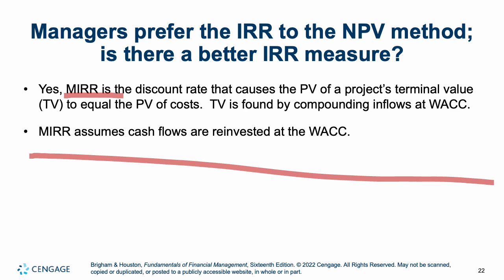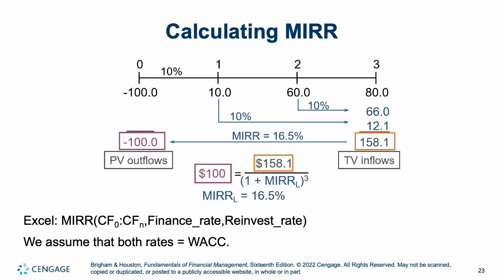the money we make. So MIRR is the same as IRR, but it's assuming your cash flows are being reinvested at your cost of capital. And how do we calculate it? Well, use Excel once again. Our formula here, instead of IRR, is equals MIRR. You put your cash flows in order, starting with 0 and going to N, or the last one you have. And then you have two things: your finance rate and your reinvest rate. When you're keying it into Excel, assume both are your weighted average cost. So your finance rate is your cost of funds, your reinvest rate is what you'll make on the cash flows you're earning. Set them both to the same number, whatever your weighted average cost is.